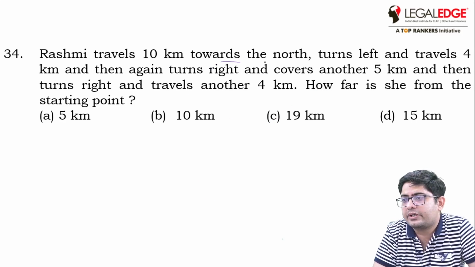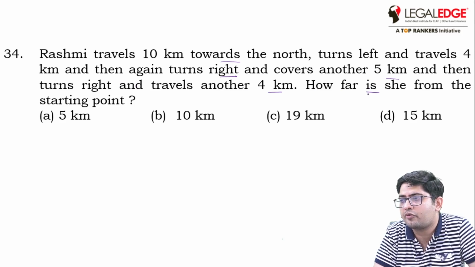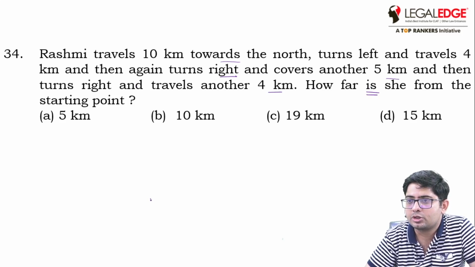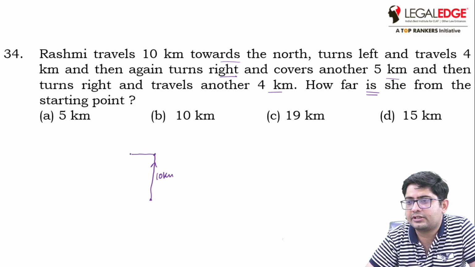Rashmi travels 10 kilometers towards the north, then turns left and travels 4 kilometers, then again turns right and covers another 5, and then turns right and travels another 4. How far is she from the starting point? So Rashmi travels 10 kilometers north, turns left and travels 4, then again turns right and covers another 5, and then turns right and travels another 4.